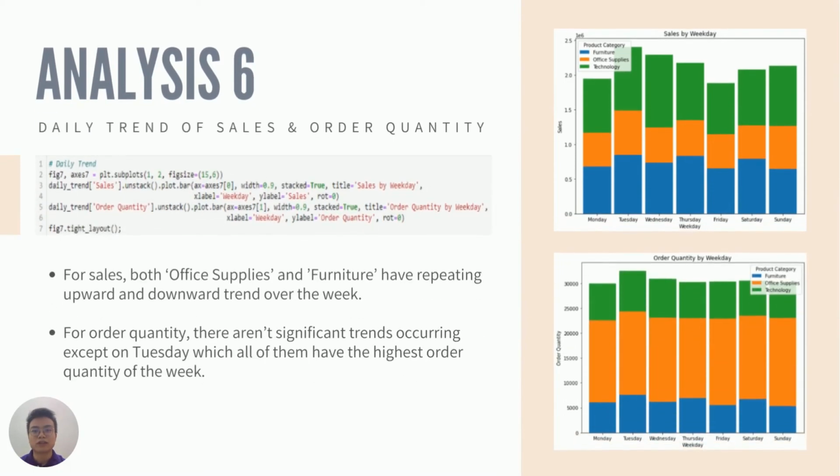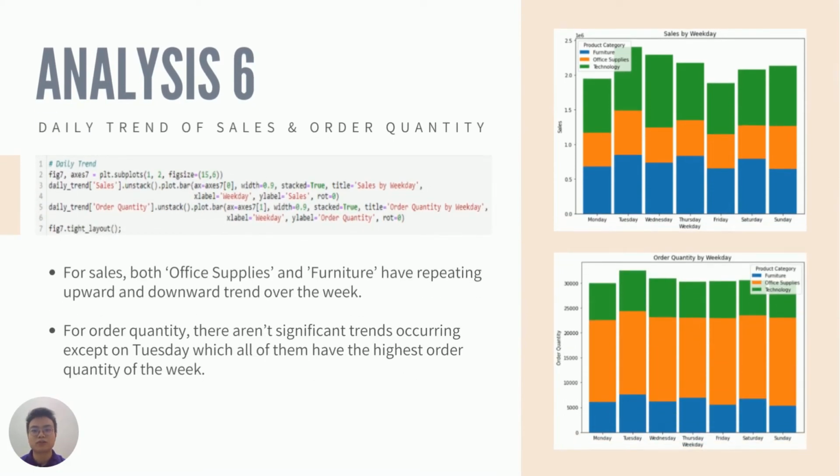We also displayed the daily trends for sales and order quantity for 3 product categories, furniture, office supplies, and technology, in stacked bar charts for our 6th analysis. For sales, both office supplies and furniture have repeating upward and downward trends over the week. Besides that, technology has a sudden spike on Tuesday, which is also the highest sales of the week.